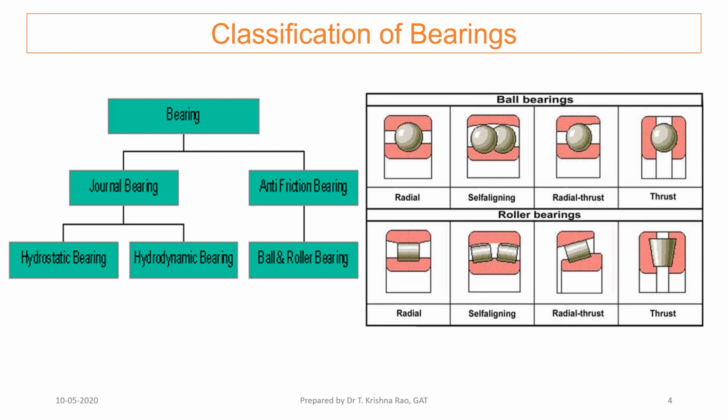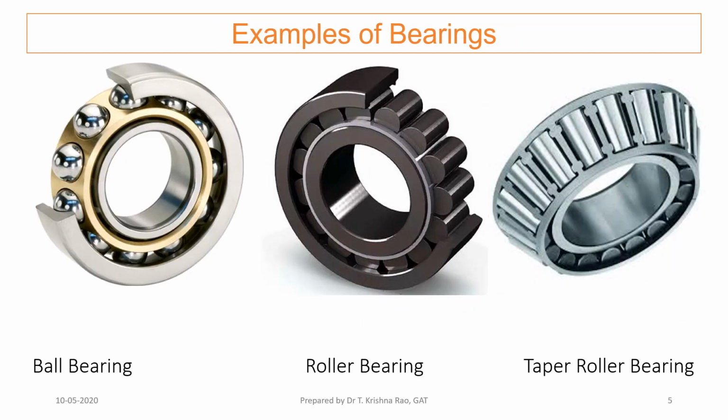In roller bearings, we have different types. One is the cylindrical roller bearing. Then we have spherical roller bearings, taper roller bearings, and thrust roller bearings. Here are some cut sections of ball bearings, roller bearings, and taper roller bearings. Where the load is carried by balls, it is called a ball bearing. Here, cylindrical rollers are called a roller bearing. We have taper rollers, called a taper roller bearing.